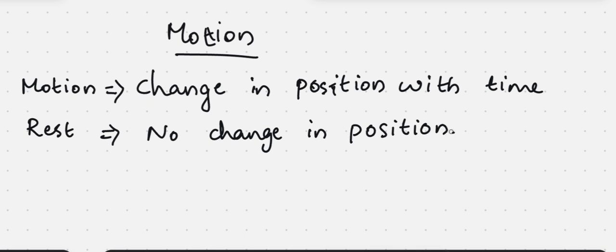Clear? So we have to explain with examples. The example for rest is a book on a table. So a book on a table means the book is at rest. And car moving means there is a change in position, so we can say that it is an example for motion.